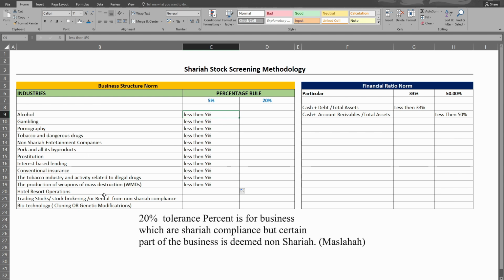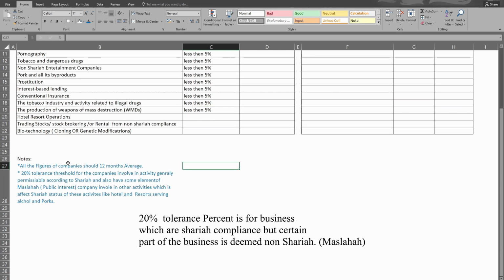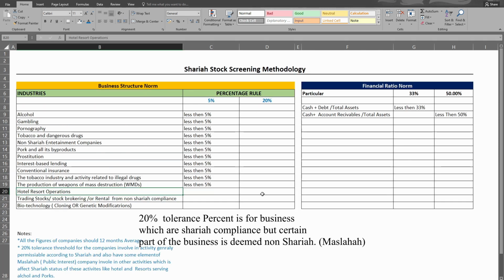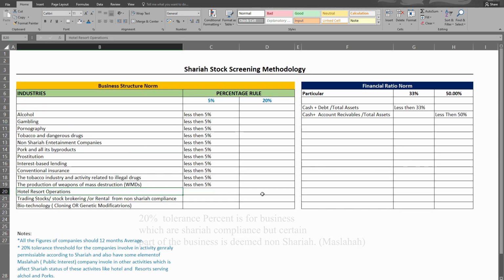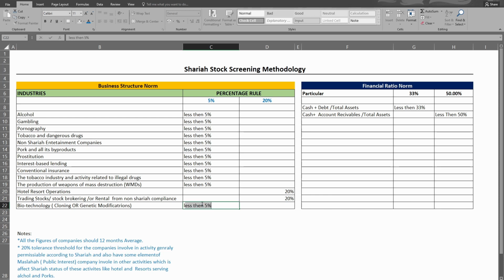Alright, there are two rules. As you can see, hotel and resort operation has certain parts which are not Sharia compliant. Suppose there is a hotel or resort that serves pork and alcohol. That service is a part of non-Sharia compliant activities. So in those businesses, the total share of the revenue should not be greater than 20%. Okay, same for trading. This share, the 12-month trailing share, should not exceed 20% for both. And for biotechnology, cloning and genetic modification, it's 5%, so it should be less than 5%.